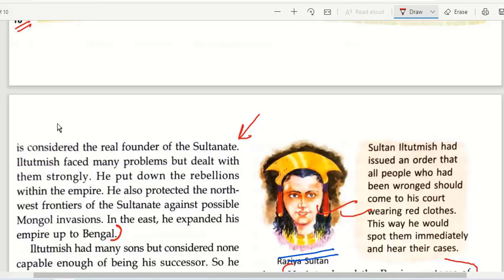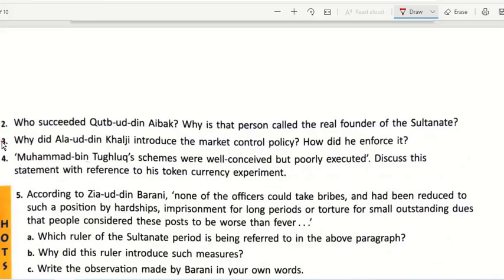Okay. Now moving on to D3. Why did Alauddin Khilji introduce the market control policy? How did he enforce it? Why did he introduce market reforms, in the sense that why did he introduce measures such as lowering the prices of essential goods? And the second part is asking how did he enforce it? How did he implement that?